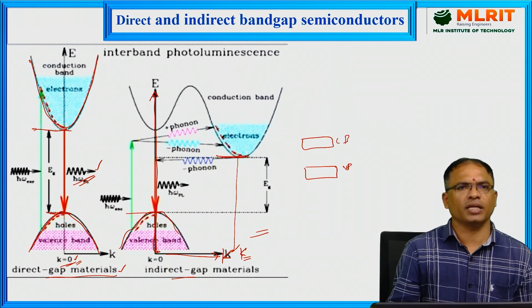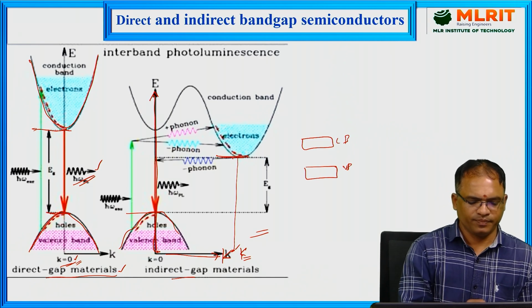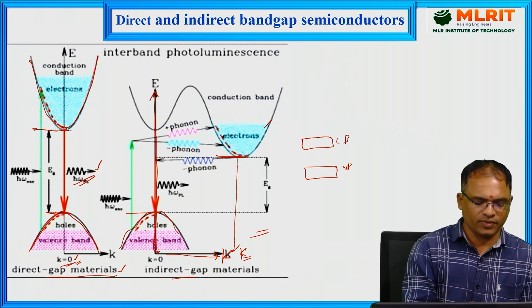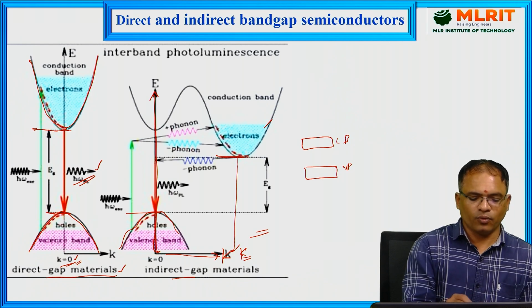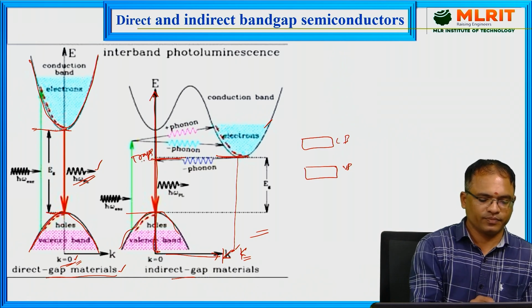How the indirect recombination is taking place, that we can see from this picture. So conduction band is here and it is filled with electrons, and this is valence band, and electron hole recombination takes place via some intermediate centers. These intermediate centers are called traps.